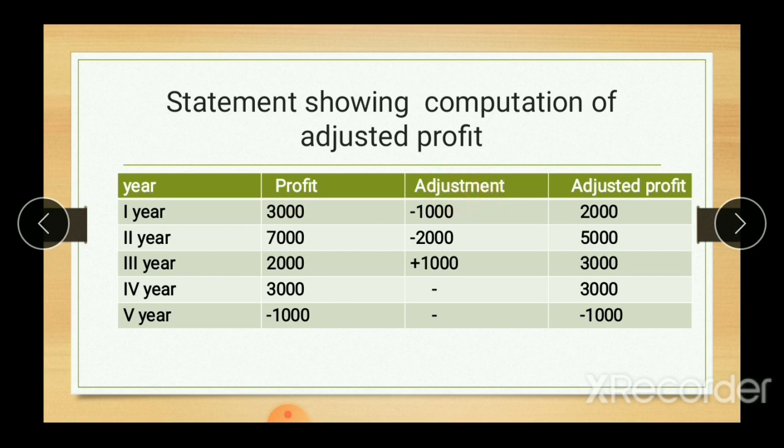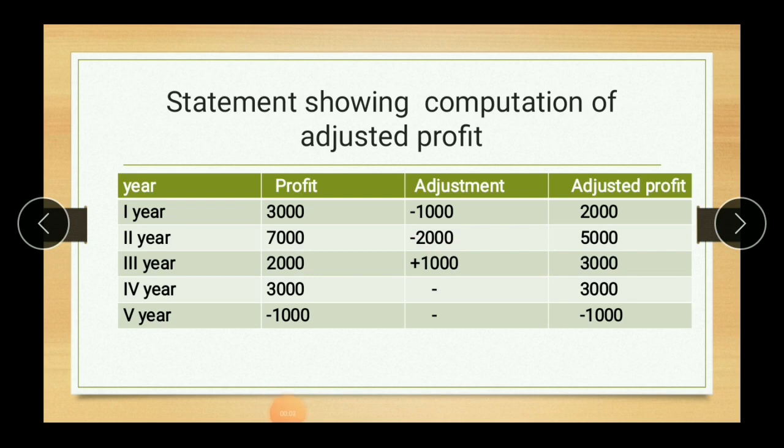Now, as per the first year, 3,000 profit is there, 1,000 must be subtracted because of abnormal gain, and we will get 2,000. In the next year, 7,000 profit is given to us, 2,000 must be subtracted since it is an operating expense, and we know we must consider profit after all operating expenses. That's why I'm subtracting 2,000 from that.